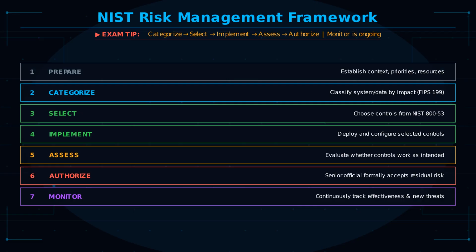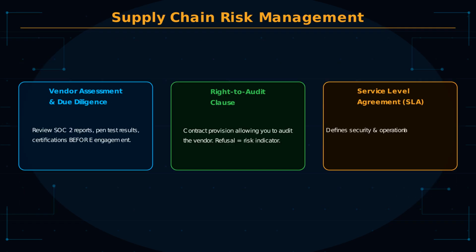FAIR, Factor Analysis of Information Risk, is a quantitative framework for measuring and managing information risk in financial terms. It is increasingly referenced in enterprise risk management contexts. Supply chain risk is a growing exam topic. Third-party vendors, cloud providers, software developers, and hardware manufacturers all introduce risk into your organization's security posture.